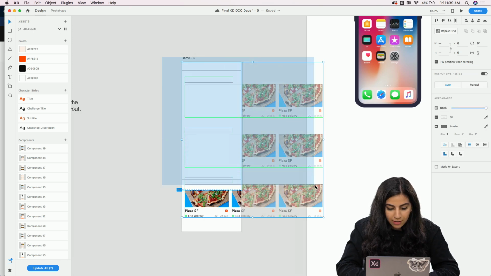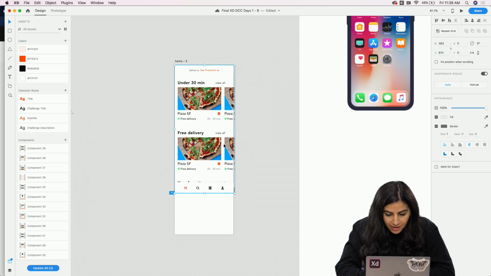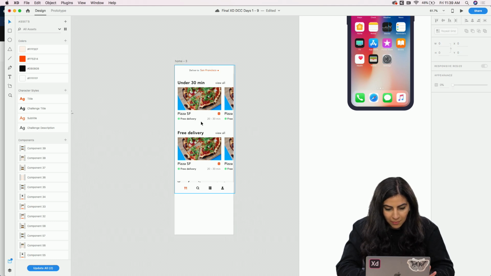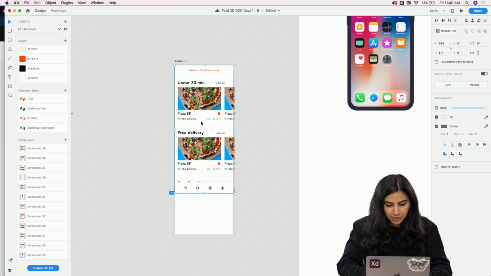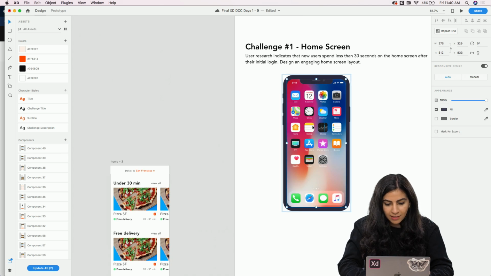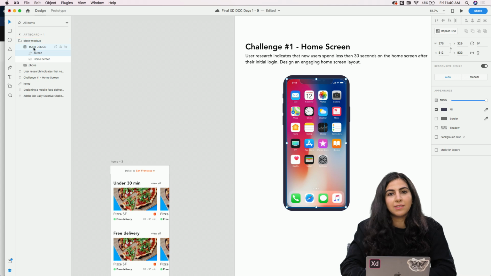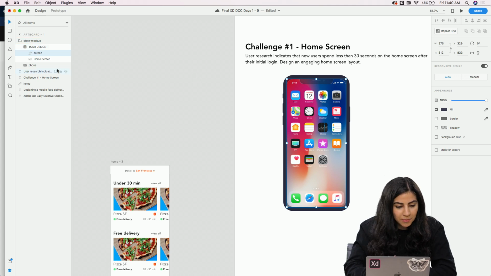So after I do that, I'm going to drag this and then do Command-Shift-M to mask with shape. And then, oops, I think I made it a little too big. Oh well, okay. So I'm going to Command-K to make that into a component, and then copy this, and then I'm going to double click into here, and then go to my layers panel so I can see where I'm pasting this into.